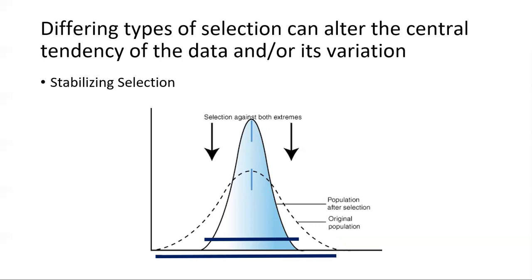Here, the central tendency of the data would become much more focused, and the average of the data set and the mean, median, and mode would become more reflective of it. In stabilizing selection, the variance would also be reduced since the data would be favoring the average and eliminating extremes.